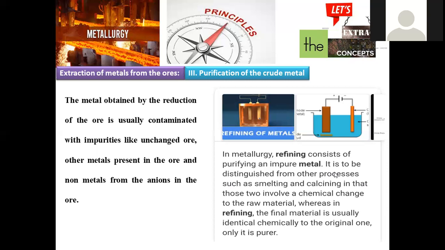Those involve a chemical change of the raw materials, whereas in refining the final materials are usually identical chemicals, or a pure form can be extracted. So by choosing the suitable method based on the nature of the metal we are refining, finally obtaining a pure form of metal is the ultimate goal of this refining process.